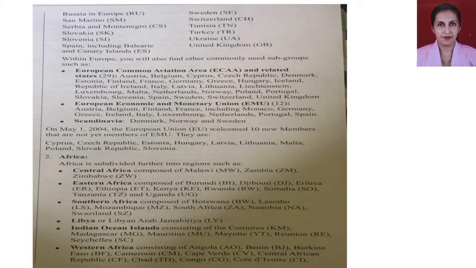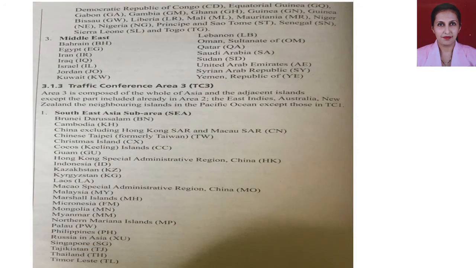Then in the second category, Africa, there are 6 subcategories: Central Africa, Eastern Africa, Southern Africa, Libya, Indian Ocean Islands, Western Africa. And the third main category under TC2 is Middle East. So all the countries in and around Middle East come under this category.